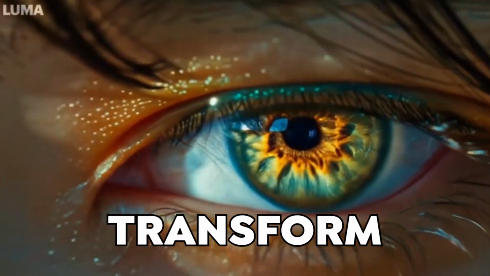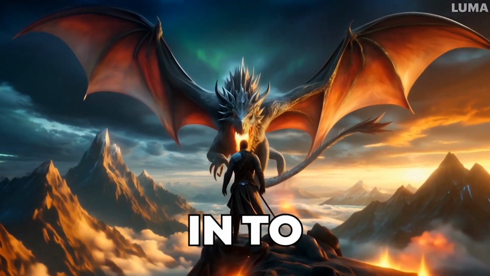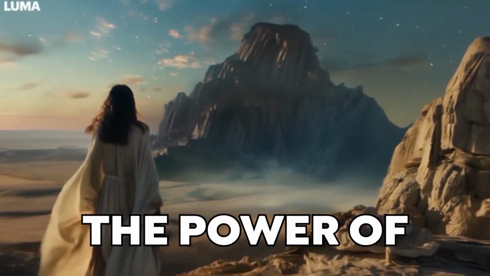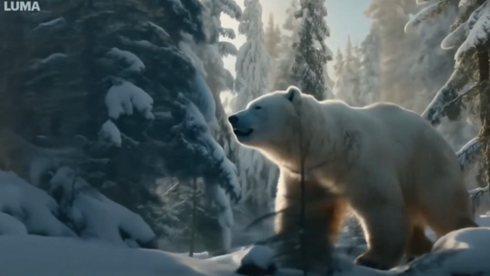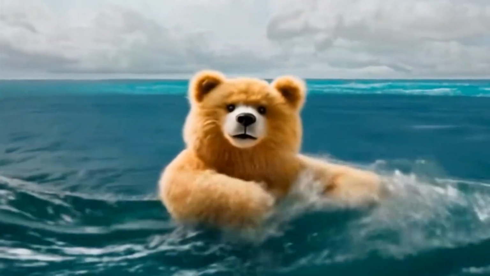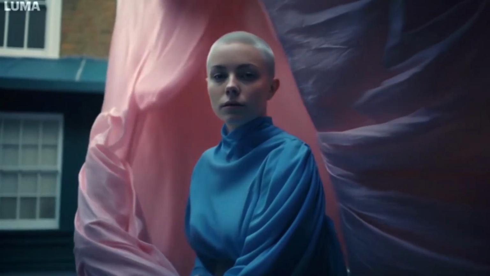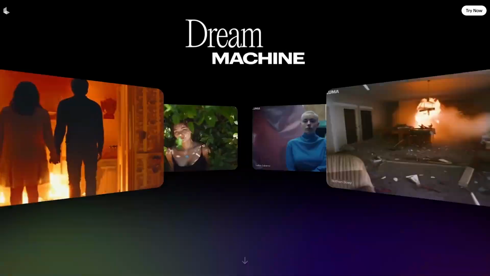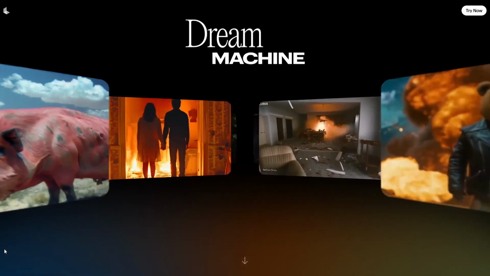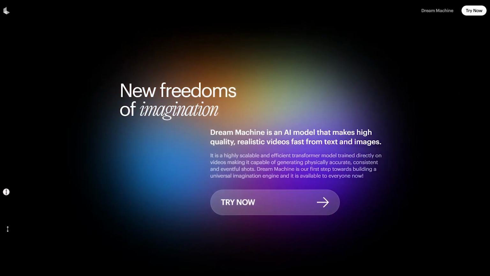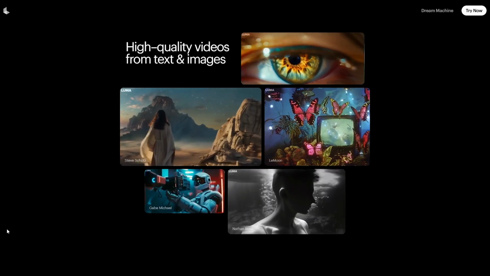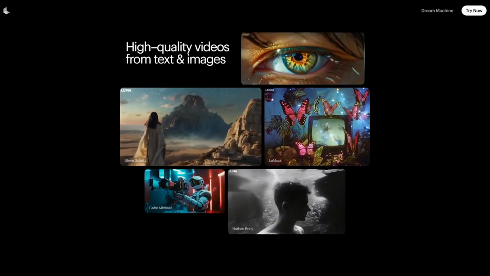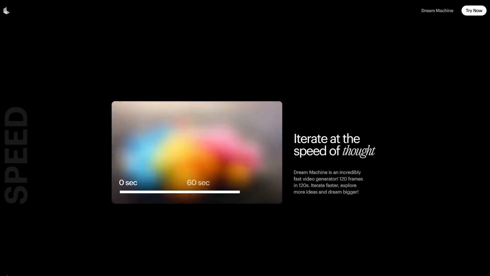What if you could transform your wildest dreams into reality using the power of AI? Forget about boring videos. This new AI creates stunning realities with incredible camera moves and catchy characters that will blow your mind. Welcome to Luma.ai Dream Machine, the new freedom of imagination that can create high-quality videos from text and images and iterates at the speed of thought.